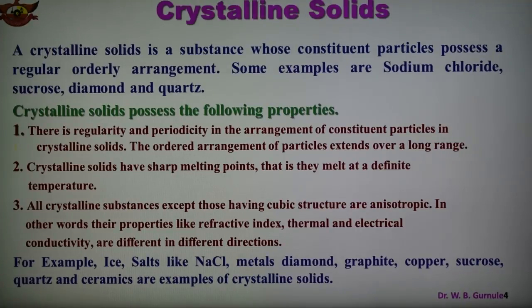So a solid which has an orderly arrangement of particles is a crystalline solid. Some examples of crystalline solids are sodium chloride, which is also known as table salt, sucrose, that is sugar, diamond and quartz. A crystalline solid has a sharp melting point.